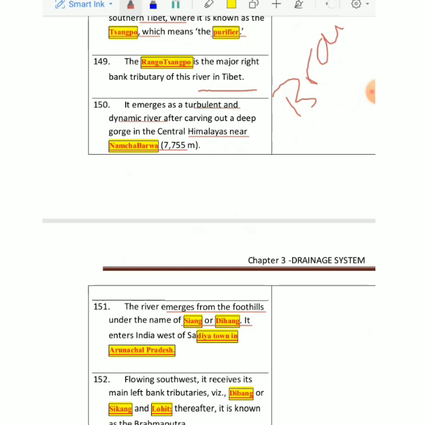Then it enters India. There is a town called Sadiya in Arunachal Pradesh. Arunachal Pradesh is part of India, as you already know, right? And then it receives so many tributaries from the left side, one is Dibang, one is Lohit. So many songs have been framed on this Lohit, Dihang, and it's also known as Brahmaputra. Okay.